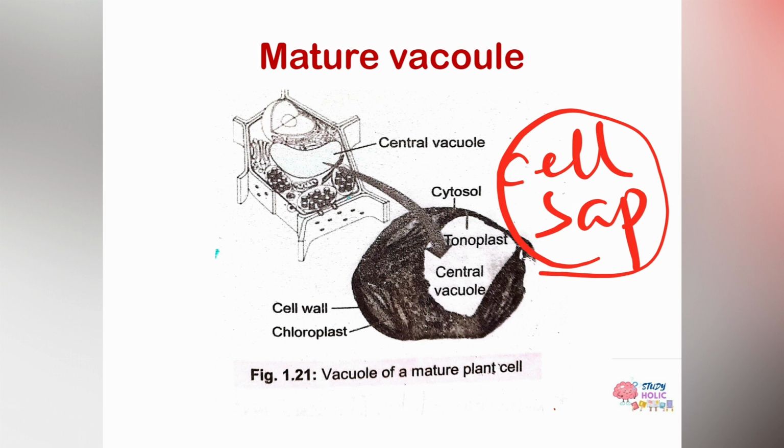These are the two functions. Also there is a membrane between the cytoplasm and the central vacuole, and that membrane that separates the central vacuole from the cytoplasm is known as the